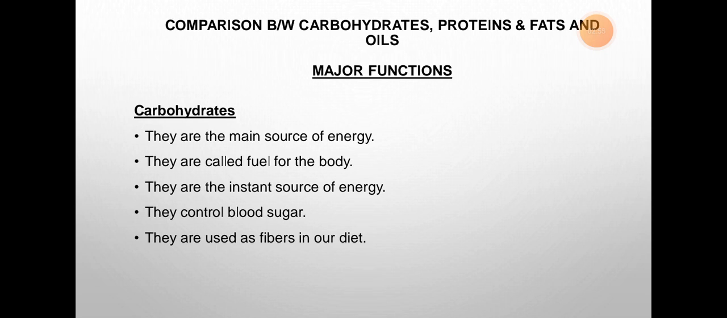Now, what are their major functions? Carbohydrates are the main source of energy. I told you they are fuel for the body, and the instant source of energy. Now they control blood sugar. What does it mean? When you take carbohydrates in a minimum, middle, or maximum quantity, they control the sugar in your blood. They use fiber in that. Fiber works in the intestine, and it is used to clean our intestine.